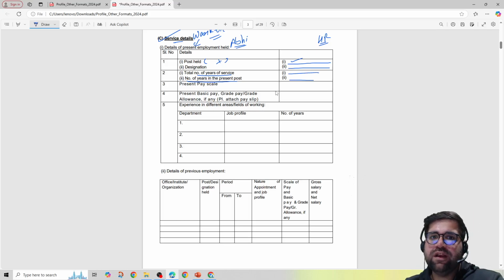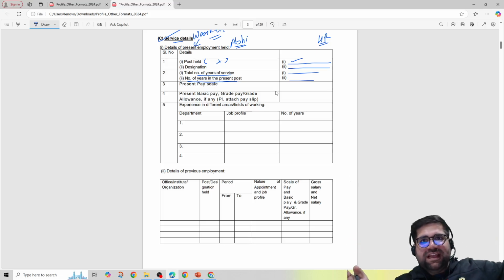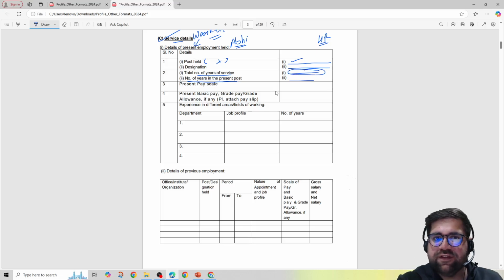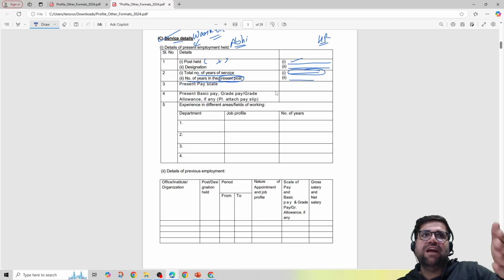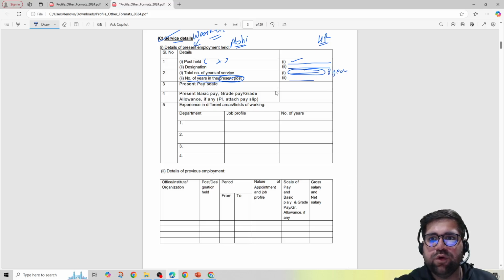Okay, total number of years of service basically means your cumulative. For example, previously I was a clerk, now I am a PO, so you have to add clerk and PO duration. So this is your total year of service. Total number of years at the present post. So if I am a PO right now, for example, I was a clerk 5 years back, now I am a PO for 3 years. So my total will be 5 plus 3, which will be 8 years, which will go over here. But I am a PO for the last 3 years only, so I will write 3 years. Okay, simple stuff, nothing more fancy, just use your basic common sense.